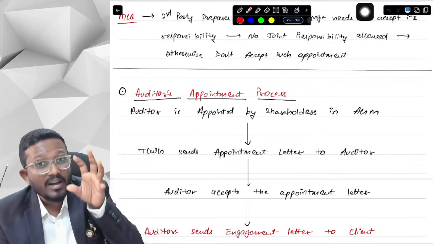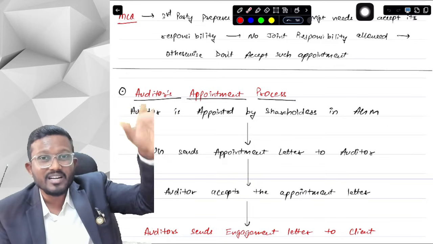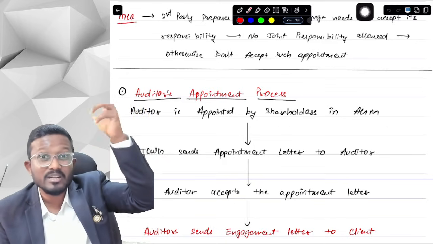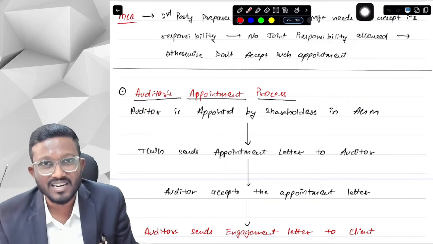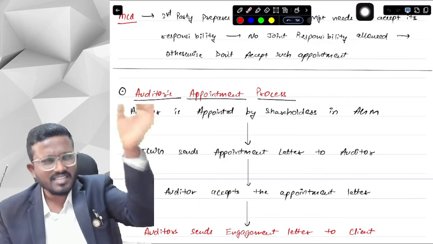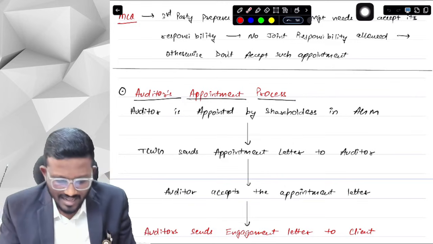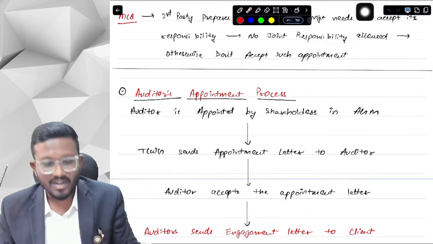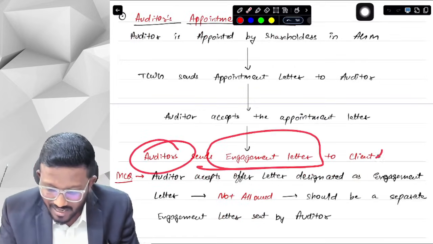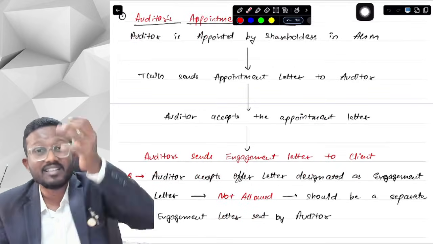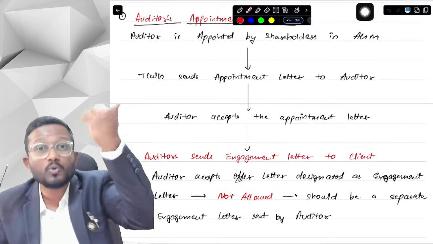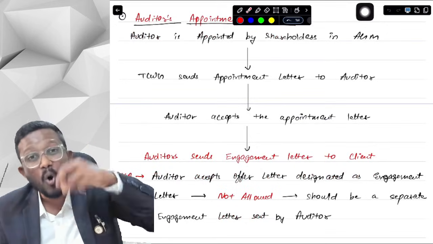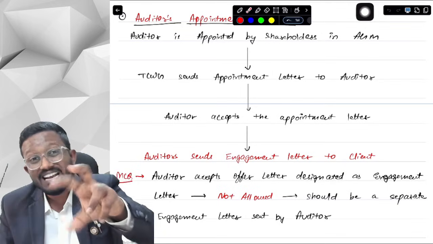Now the auditor does all the procedures, checks the preconditions, and does all the acceptance and continuance procedures which we discussed in SQC 1 and SA 220. They do all the procedures and then decide, okay, I want to accept this client. Then the auditor accepts the appointment letter, and while accepting the appointment letter, the auditor sends an engagement letter to the client. This is your MCQ, that the engagement letter is sent by the auditor to the client. In the engagement letter, we mention all of our terms. Why is it done, sir?